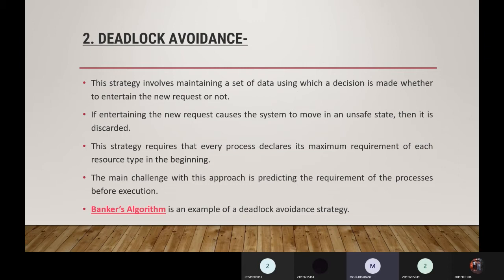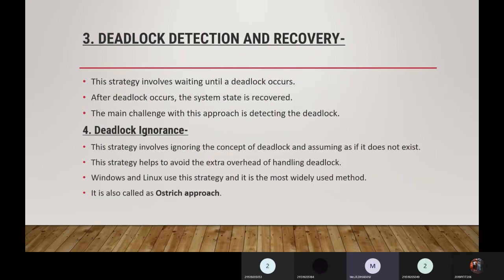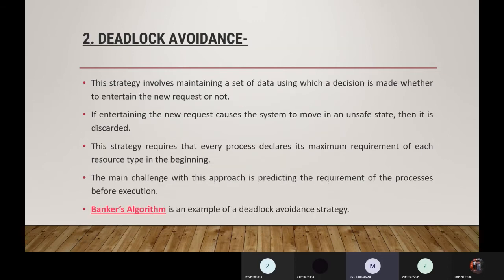A good example of this strategy is Banker's algorithm, which shows how the deadlock avoidance strategy is used in applications. We will see Banker's algorithm later, because by explaining it you can understand how to avoid deadlock.